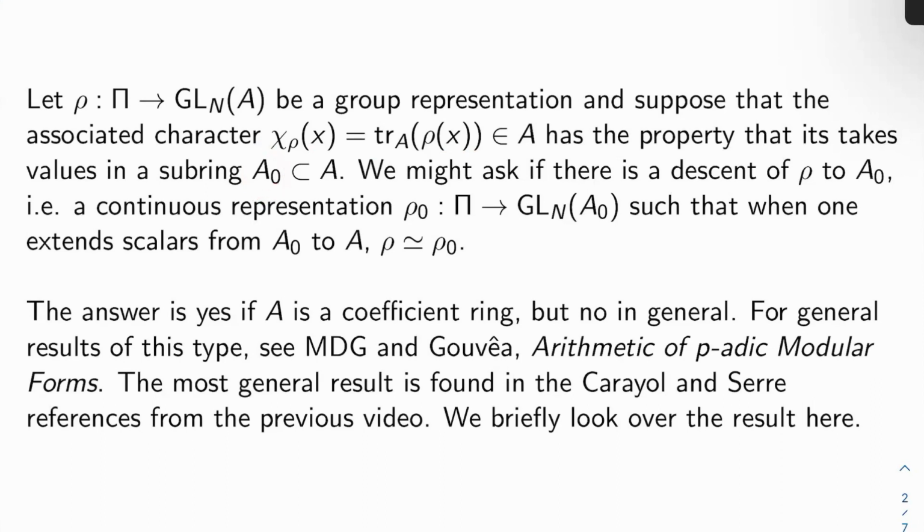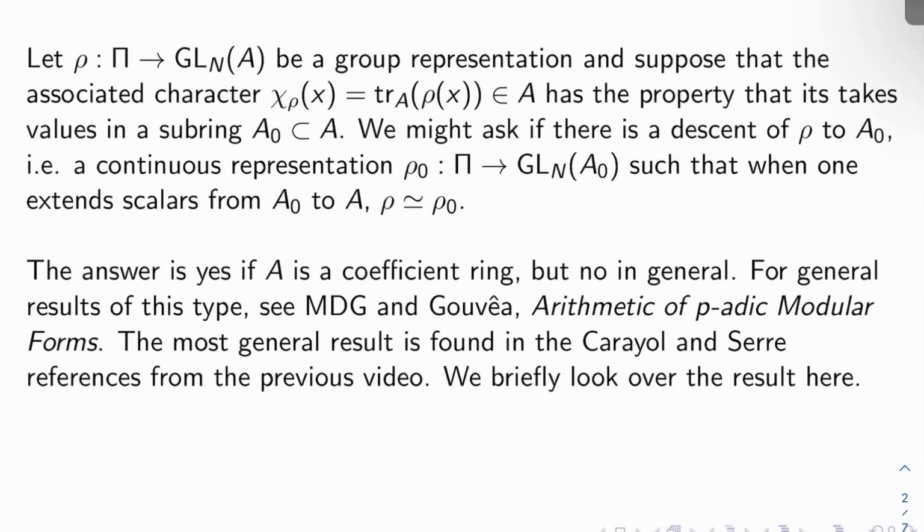We might ask if there's a descent of rho to A naught, i.e. a continuous representation rho naught from pi to GL_n of A naught, such that when we extend scalars using the tensor product from A naught to A, rho is isomorphic to rho naught. In other words, rho is isomorphic to rho naught after extension of scalars.